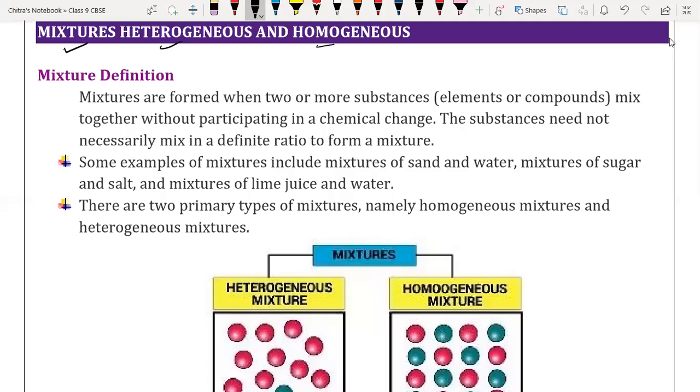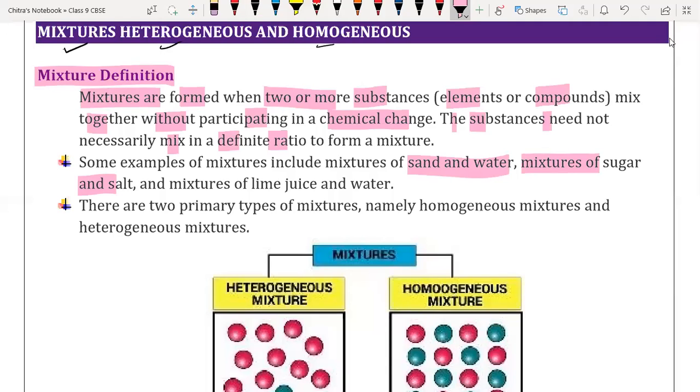Okay, so some examples of mixture include mixture of sand and water. If you will mix sand in water, okay, that will be again a mixture. Then we have mixture of sugar and salt, then the mixture of lime juice and water, etc. All these are the examples of mixture. Okay, so there are two primary types of mixture. What are they? One is called heterogeneous mixture and another one is called homogeneous mixture. So we have the first type called heterogeneous and second type is called homogeneous mixture.